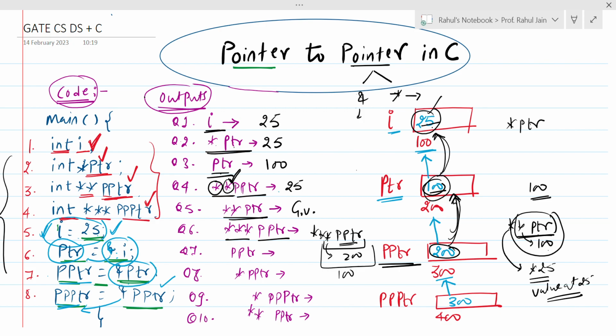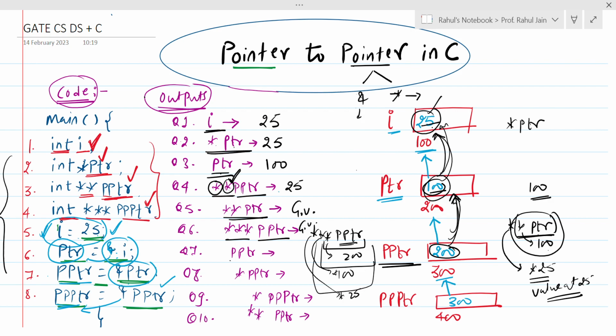Now I need to evaluate this star. Value at 100. What is value at 100? 25. So up to this part, it is going to give me 25. Now this star is remaining. Value at 25. Again, what is value at 25? 25 is not a part of any location. So value at 25 is again garbage value. So question number 6 is again garbage value.